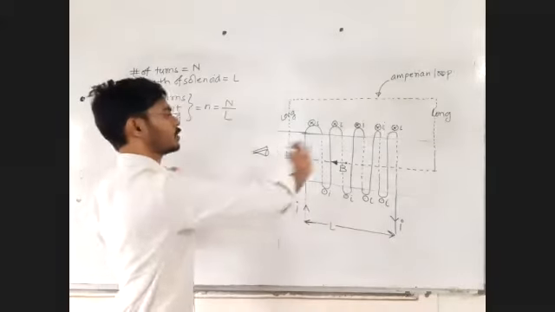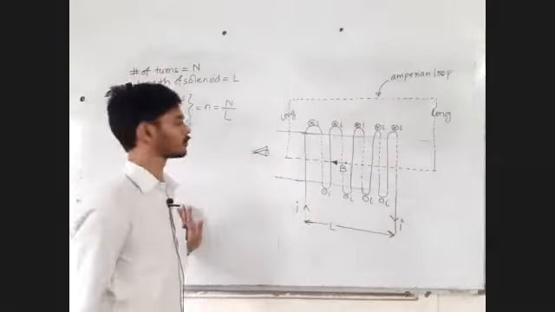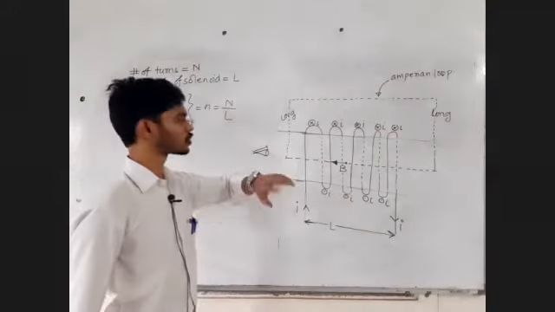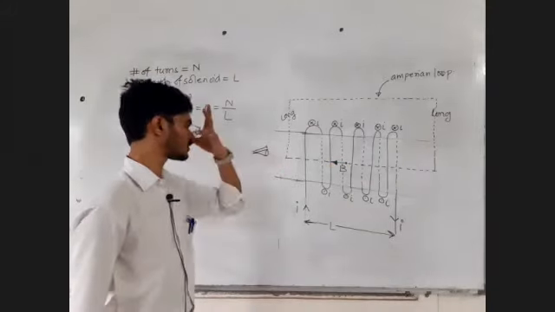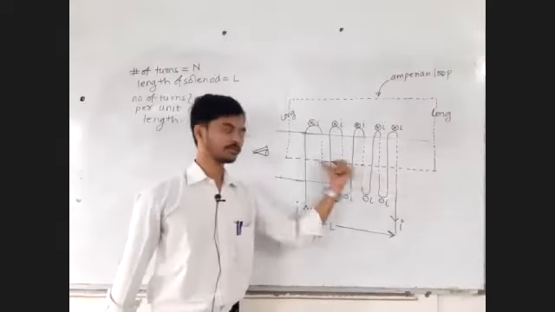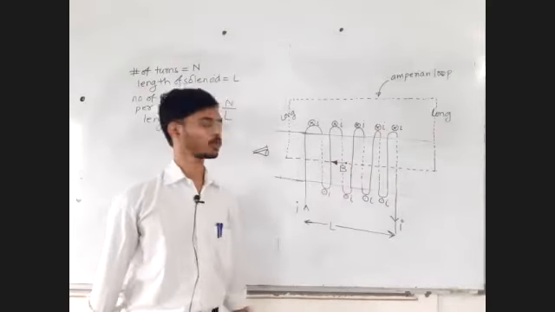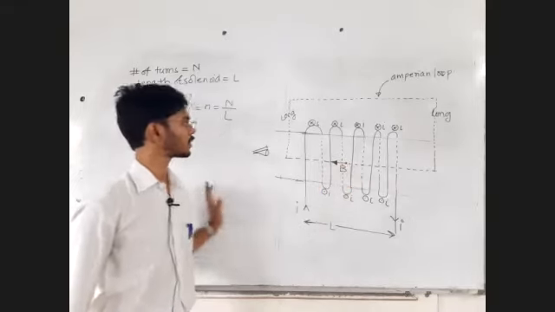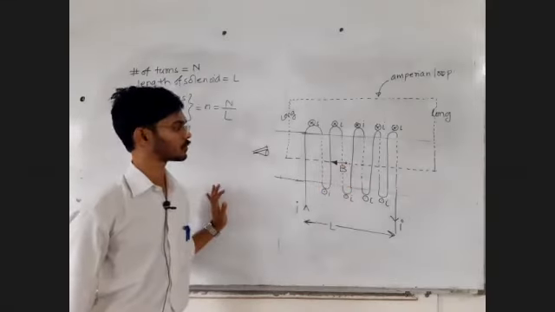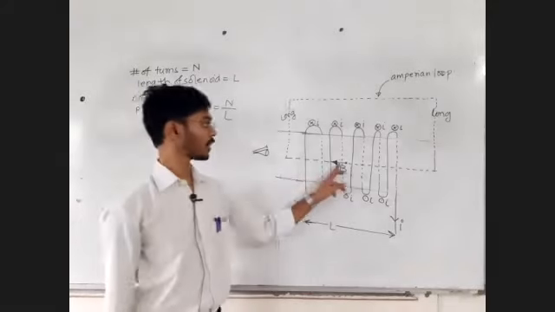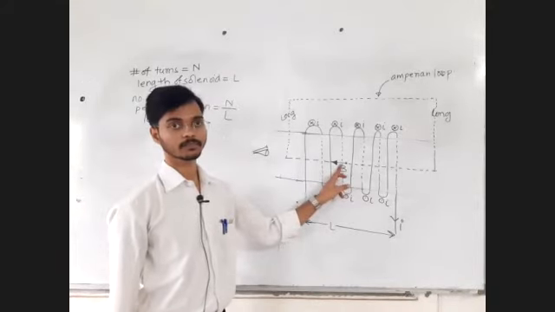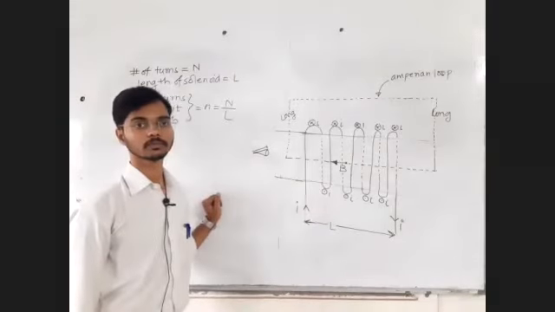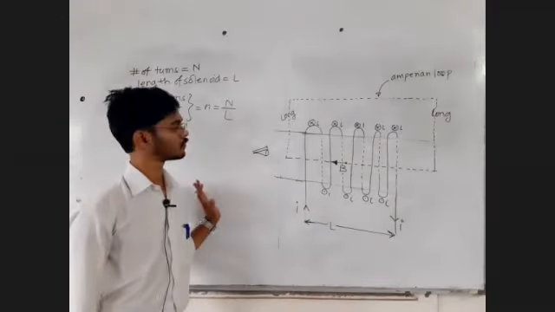Assume this as a very long solenoid. At a point which is well inside the solenoid, solenoid means only a spring, nothing else. So at this point, the magnetic field direction will be like this, at a point on the axis of the solenoid, and the point is well inside the solenoid. Reply in the chat box, yes or no. Direction of magnetic field for this. Yes.